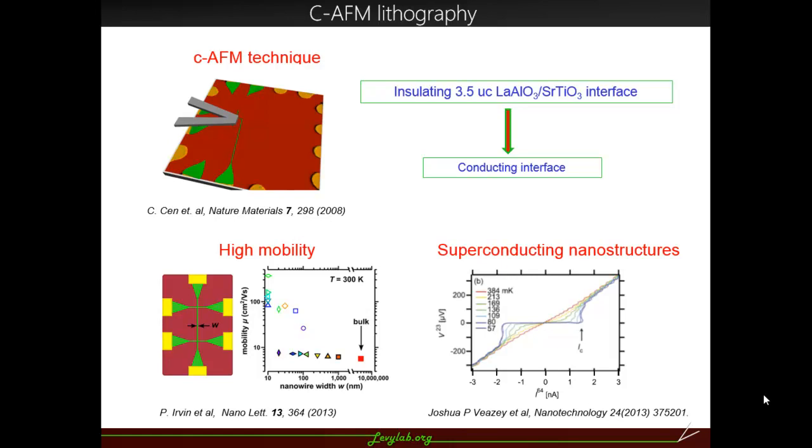Patrick et al. made devices with variable width in the past, and when the devices are made with a width of 100 nanometers or less, we also saw enhanced mobility. These nanostructures show cleaner transport with enhanced mobility, and we also saw superconductivity in them.